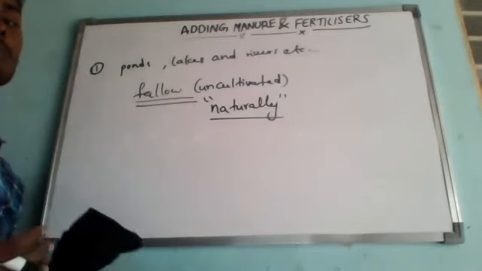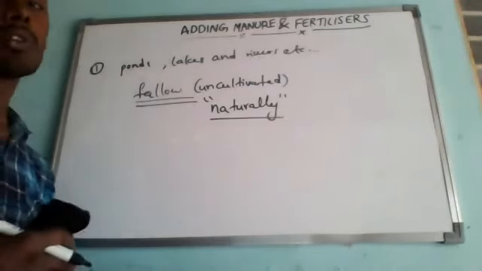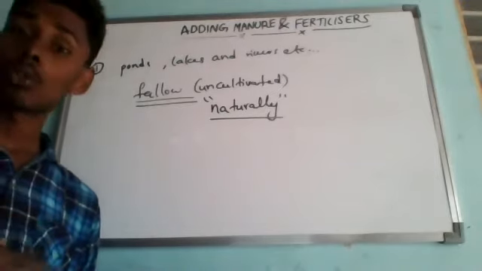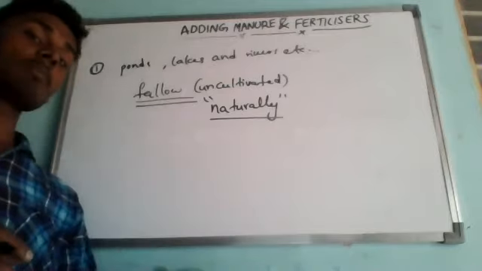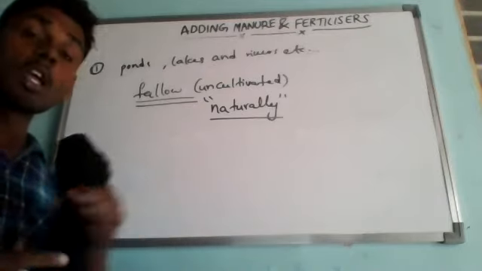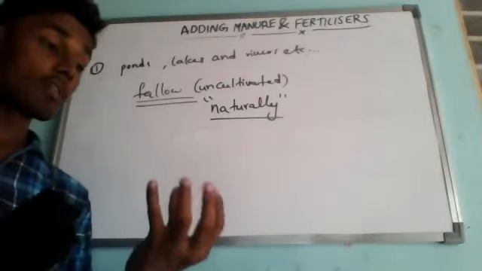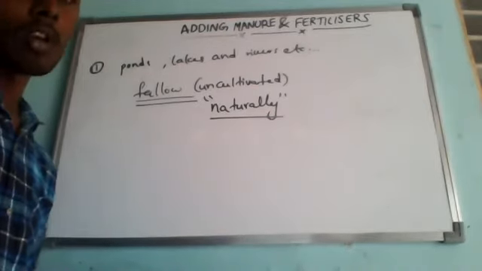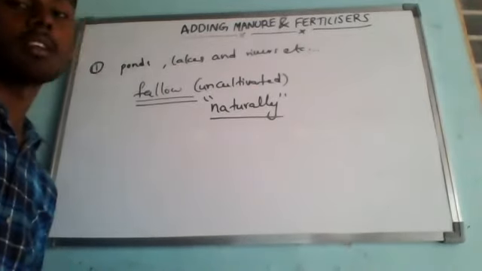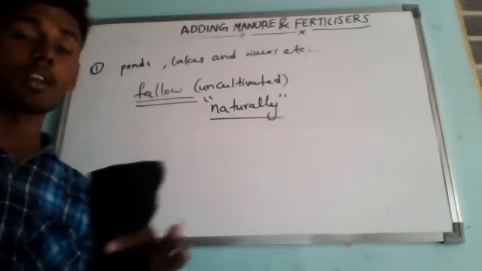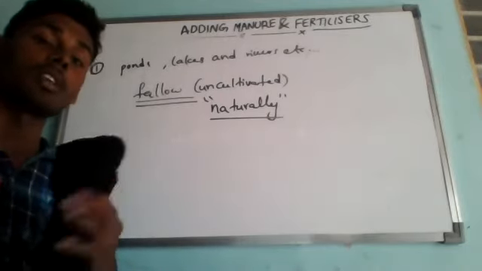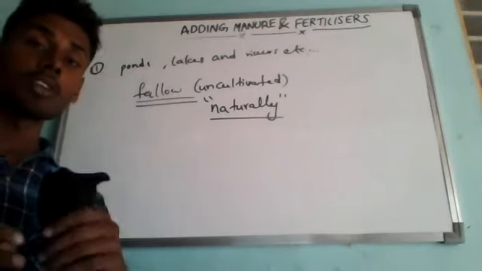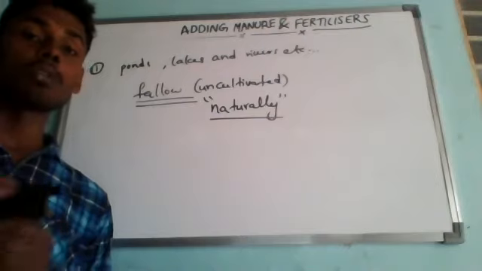Now we'll study one activity to show the effect of manure and fertilizers on the growth of plants. If we don't add manures and fertilizers, how will the plants grow? If we add only manure, how will the plant grow? If we add fertilizers, how will the plant grow? Now we'll do an activity. Even in your day-to-day life, within 10 days we can observe these changes, the difference between not using manures and fertilizers, only using manures, and only using fertilizers.